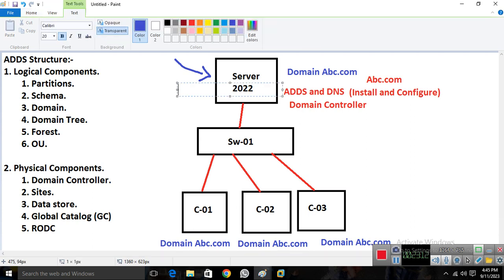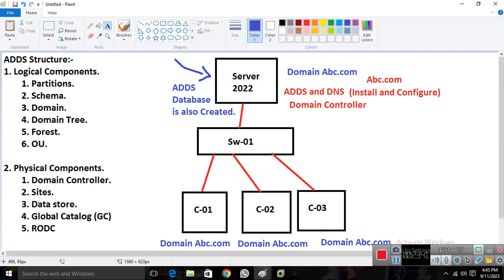Okay, so AD provides you a database also, which I already told you. Once you install and configure AD and DNS services and make this server a domain controller, the ADDS database is also created automatically, and it maintains all the AD objects in that particular database.